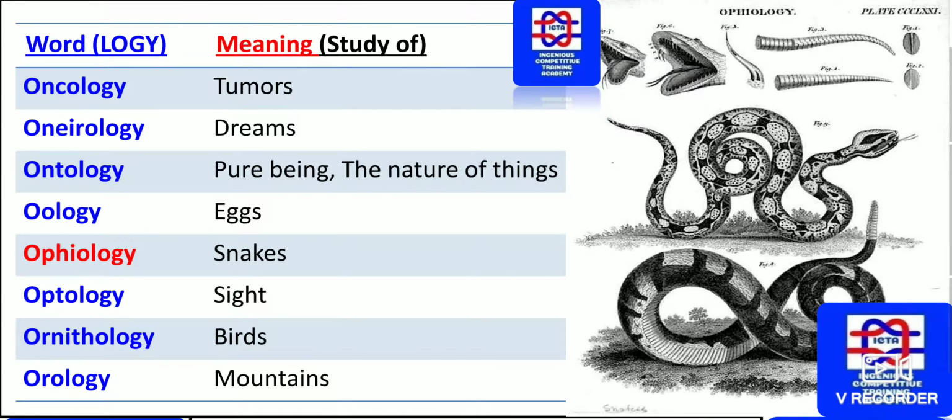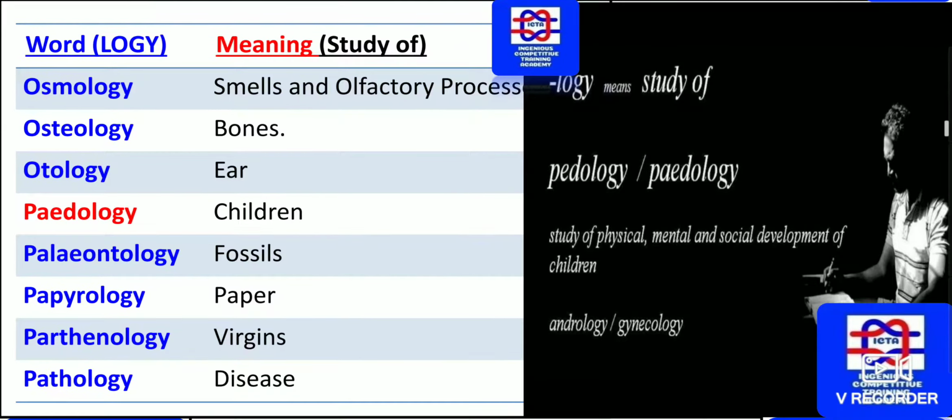The study of snakes is known as ophiology. Please remember this is one important thing. Ophio means snake. Ophiology is the study concerning snakes. The study of sight is known as optology, that is whatever we are looking at, that sight. And birds, we know that ornith means bird. So the study of birds is known as ornithology. The study of mountains is known as orology. Next we have smells and the olfactory process, that study is known as osmology.